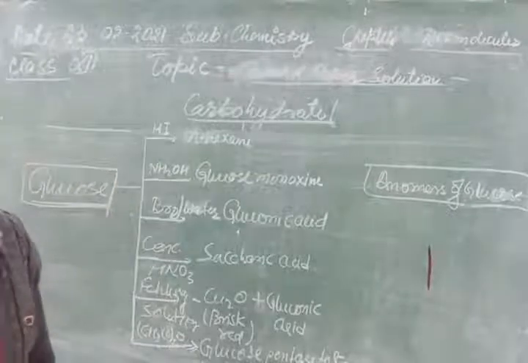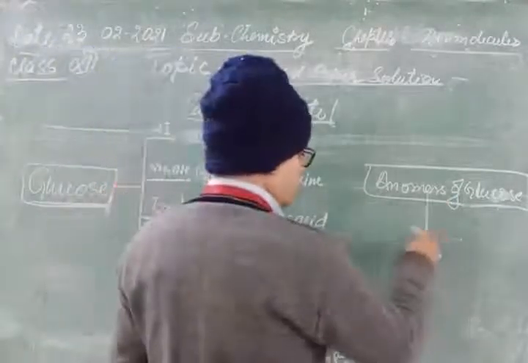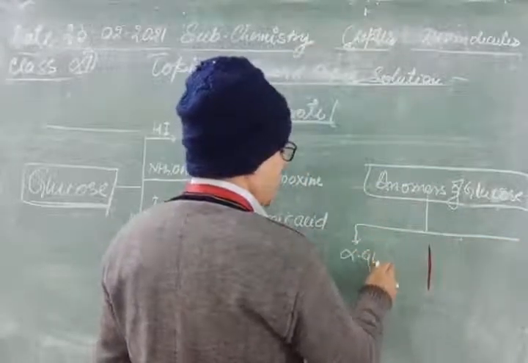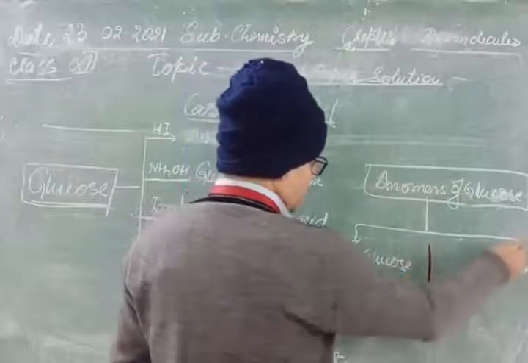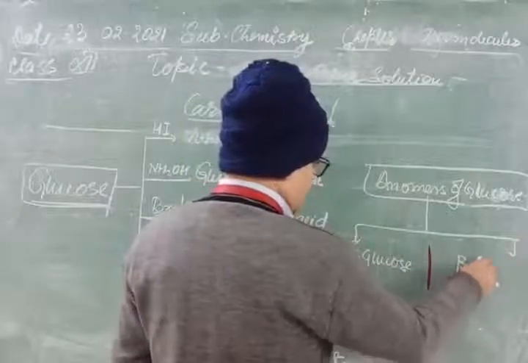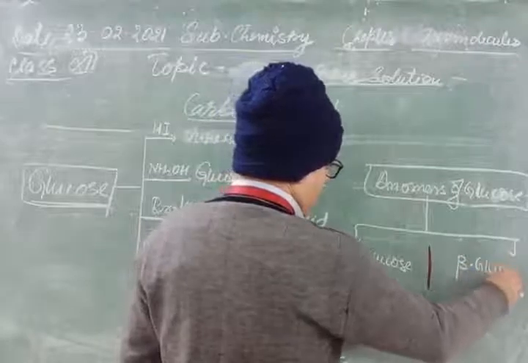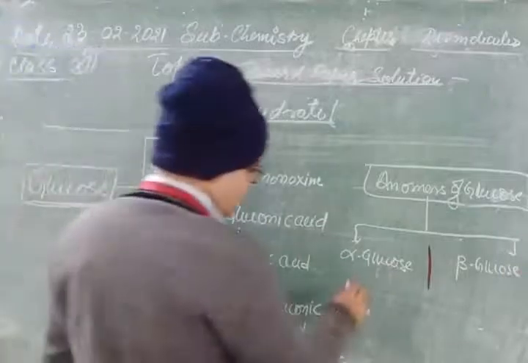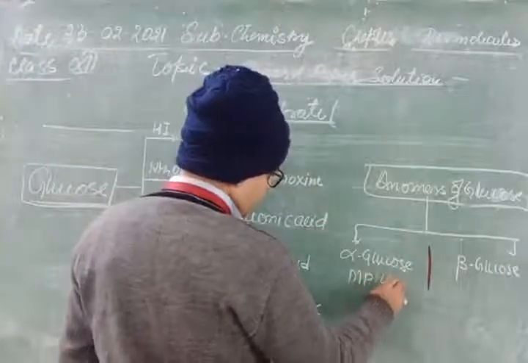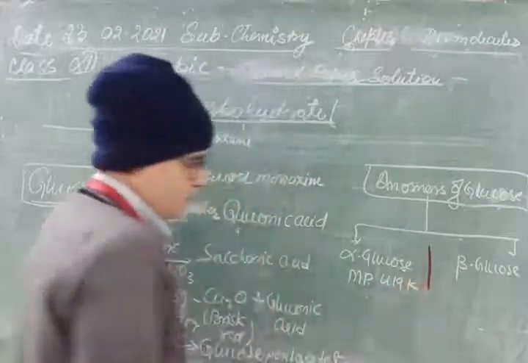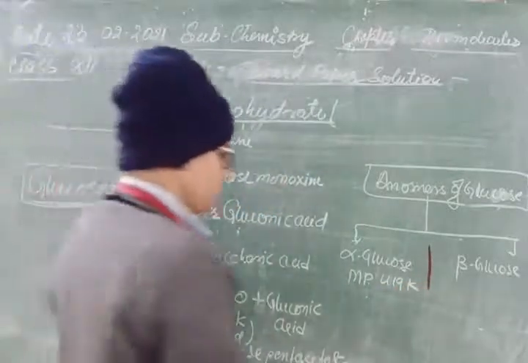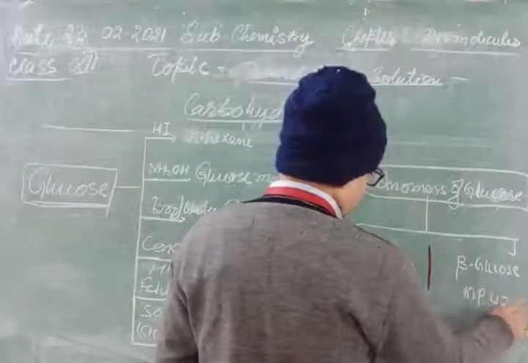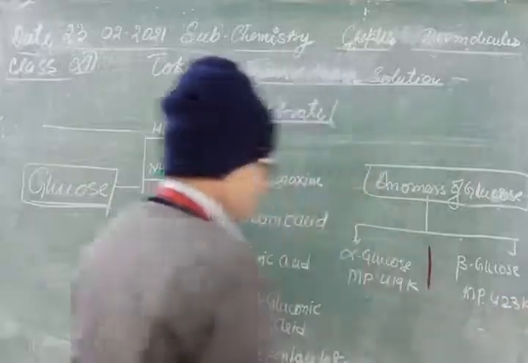There are two anomers, alpha glucose and beta glucose. Alpha glucose has melting point 419 Kelvin, while beta glucose has melting point 423 Kelvin.